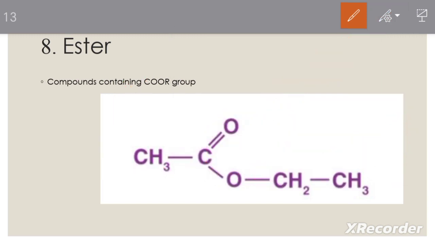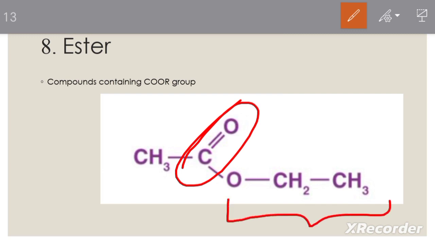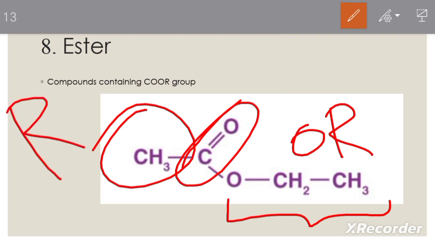So we will elaborate this here. This is carbon bonded to oxygen through a double bond, and here this is OR, and here is the R group. So this is an ester molecule.